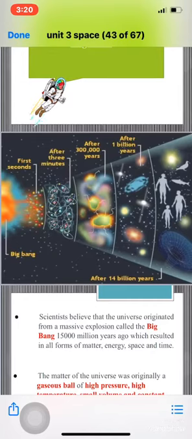A lot of scientists believe that the universe emerged from a massive explosion, something exploded, and this explosion was called the Big Bang theory or the Big Bang. Okay, it was 15,000 million years ago, and this resulted in all forms of matter, energy, space, and time, everything.